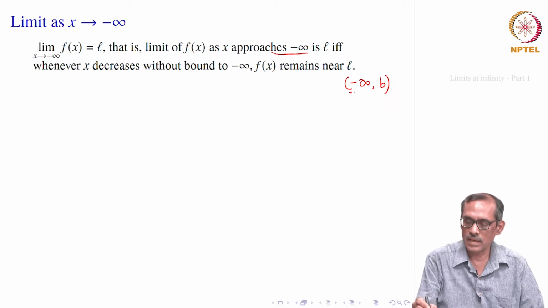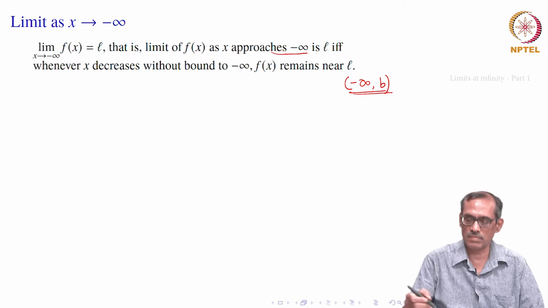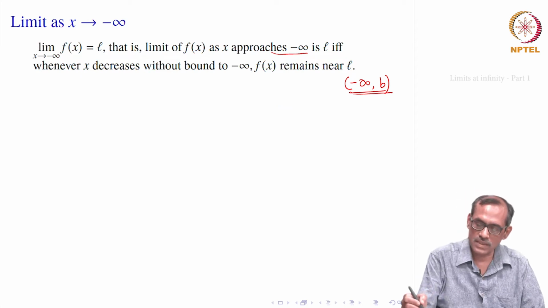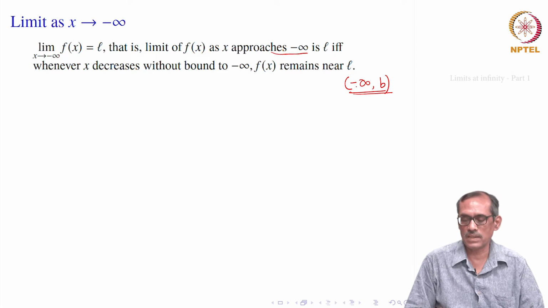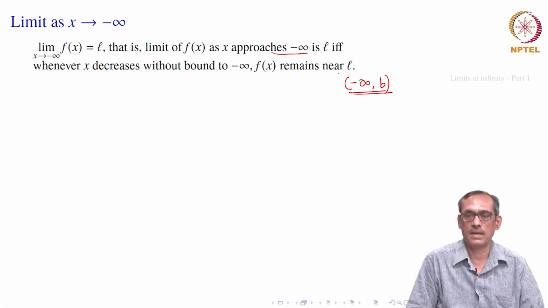So, such a thing we may be thinking of as a neighborhood of minus infinity. So, here the limit as x goes to minus infinity will be really something like x goes to c plus, from the right side we are approaching minus infinity, that is the intuitive notion. So, when x becomes near minus infinity, we would see that f(x) remains near L.